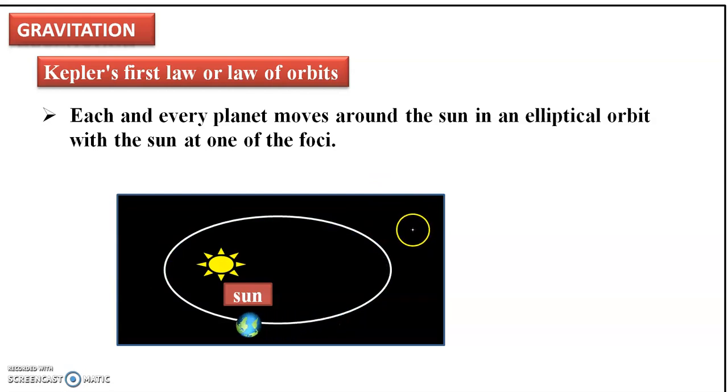Finally, what is the first law? Each and every planet moves around the sun in an elliptical orbit with the sun at one of the foci.